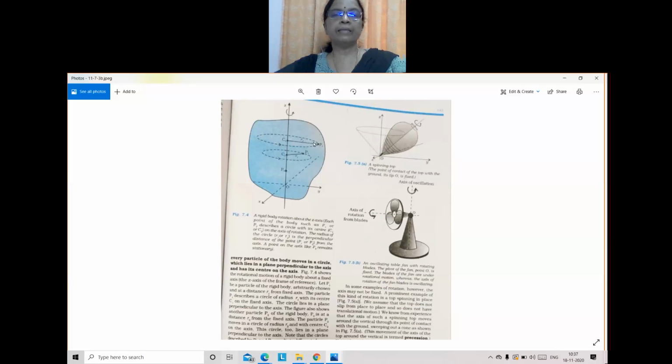The particle is moving along a circle, and that circle lies in a plane perpendicular to the axis. This is the axis, and the plane is perpendicular to the axis. Particles are moving in a circle, and that circle lies in a plane perpendicular to the axis. Clear?